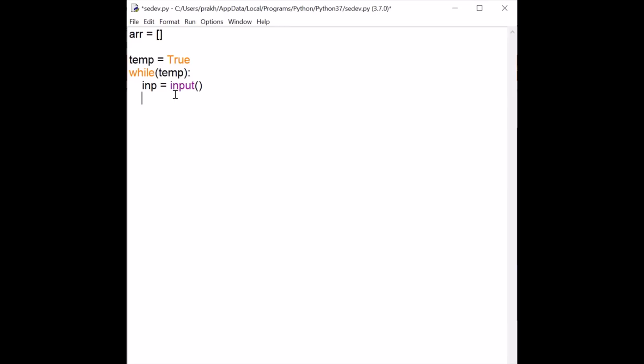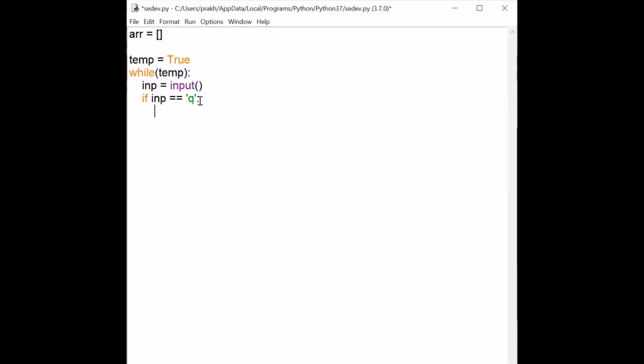Now the first thing we know is that we have to come out of this while loop. It means we have to stop taking input just when we encounter a q. So what I will write here is: if input is q. Because if I write int here and the user inputs q, it will be an error, since we are passing a string where an integer is expected. That's why I'm taking everything as a string initially, and when we work on that number, we will typecast it. There could be a condition where q is passed at the end, so I'm writing that condition first.